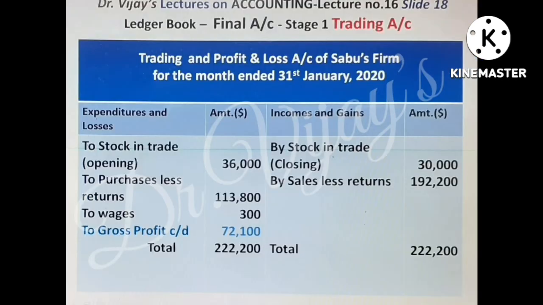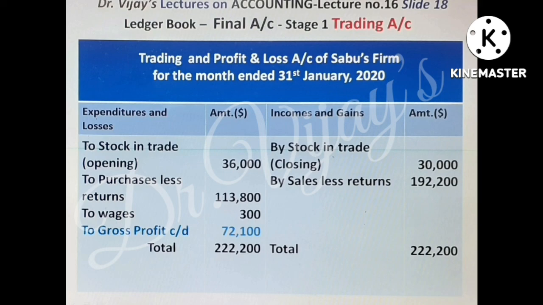Slide 18 shows the trading account, the first stage of final account. We know in a trading firm under single ownership, the final account should have two stages, trading account and profit loss account. The trading account and profit loss account evolves automatically where the corresponding posting for the closing entries of nominal accounts are posted. Which and which items will come in trading account and which and which items in profit loss account we will study in the next lecture.